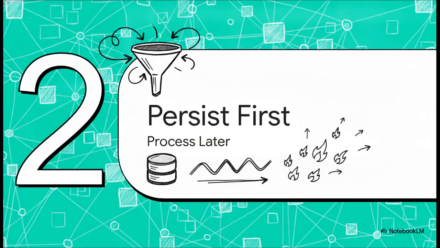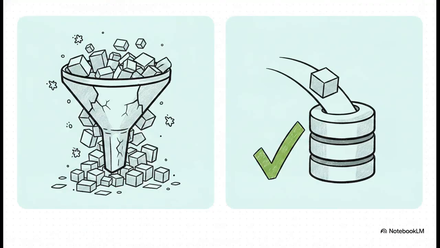Moving on to Section 2, persist first, process later. So the absolute biggest mistake you could possibly make right now is trying to loop through all 2,000 accounts synchronously. If you try to process and insert every single one of them while the external system is just sitting there waiting on the REST API connection, you're going to crash. You'll hit request timeouts, you'll max out CPU limits, or the client will just disconnect.